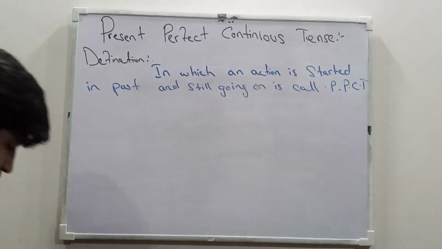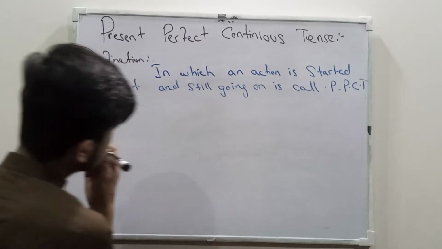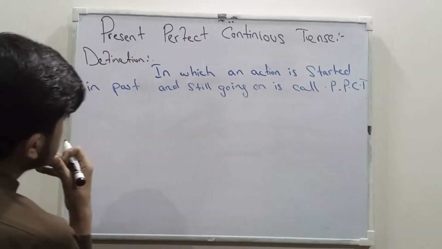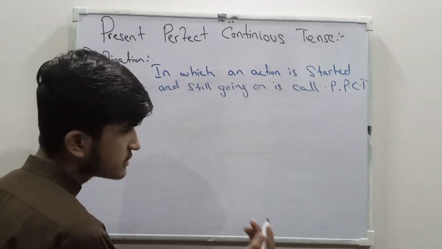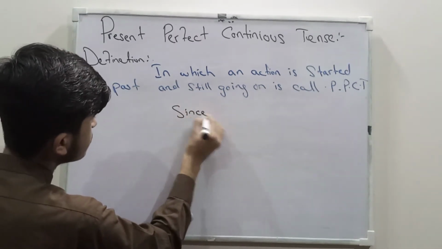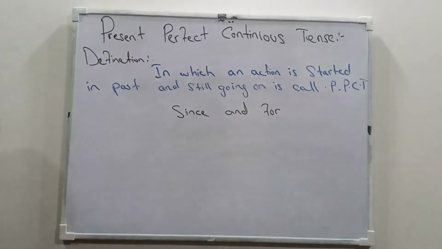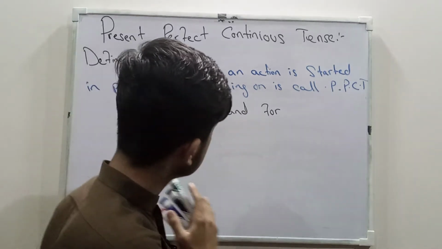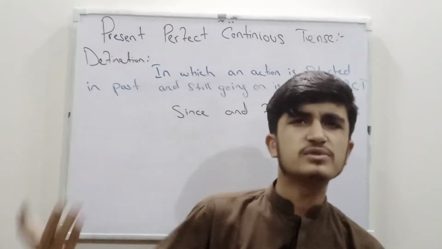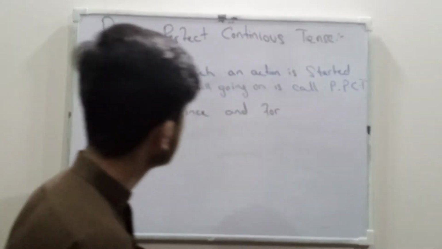First of all, I will tell you something that we include when we discuss time in present perfect tense. We use two things: since and for. Now students, many students are confused about since and for: what is since, where we use since, and what is for, where we use for, in which sentence we use since and in which for.